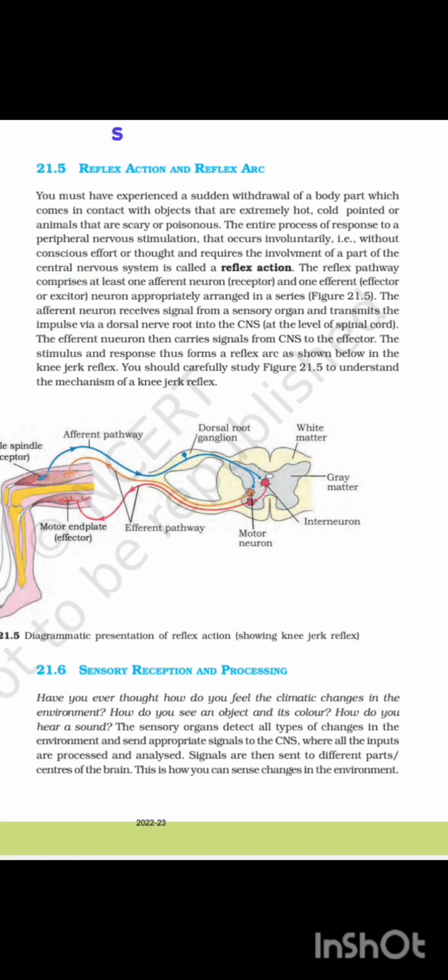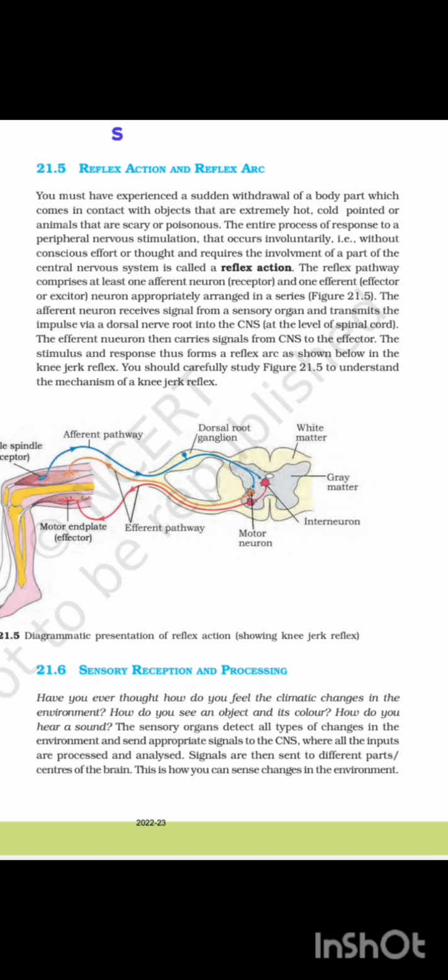The reflex pathway comprises at least one afferent neuron receptor and one efferent effector neuron appropriately arranged in a series. Figure 21.5. The afferent neuron receives signal from a sensory organ and transmits the impulse via a dorsal nerve root into the CNS.